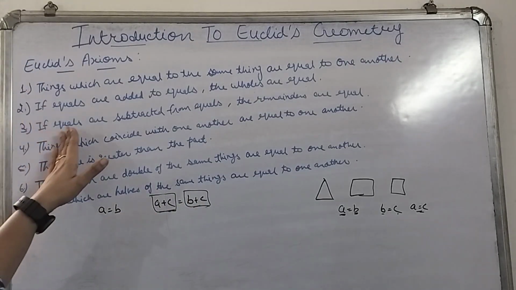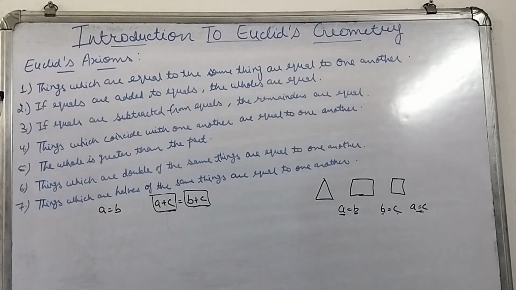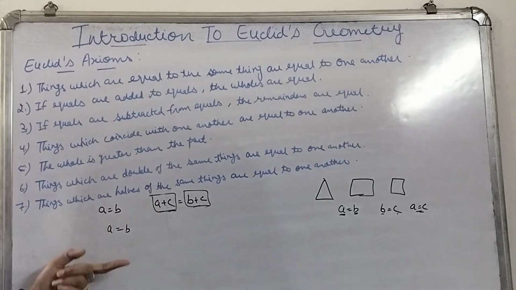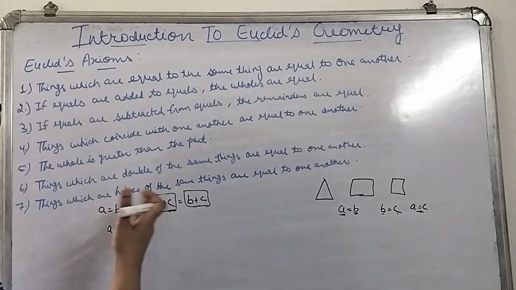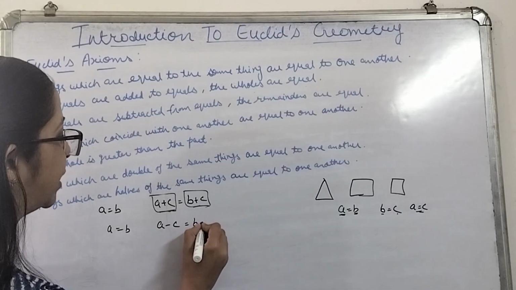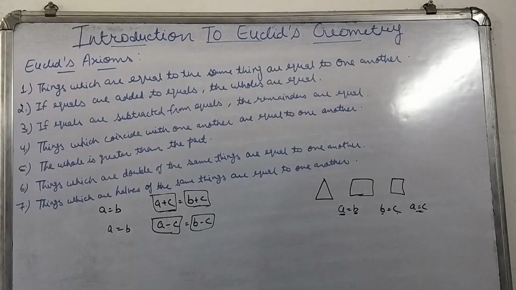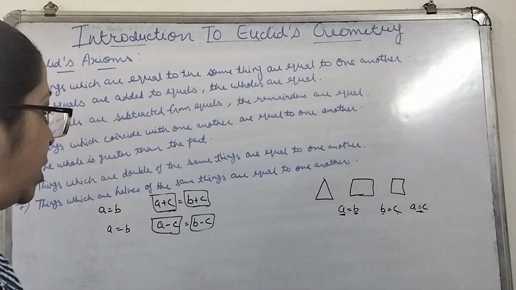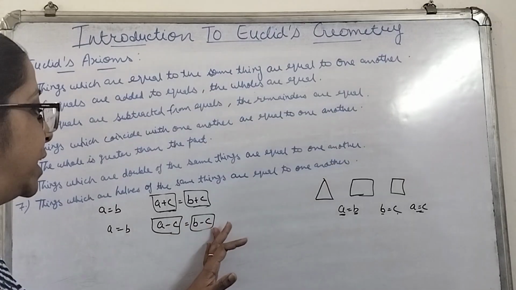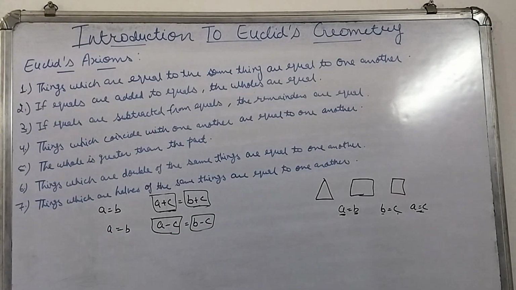The third is if equals are subtracted from equals, the remainders are equal. That simply means, again we can take this example. If A is equivalent to B, both of them are equal, and if we are going to subtract same thing, that is C, from both of them, then also their result will be equal, their remainder will be equal in that case also, because A was equivalent to B and we have subtracted the same thing C from both of them, so your result will be equal.